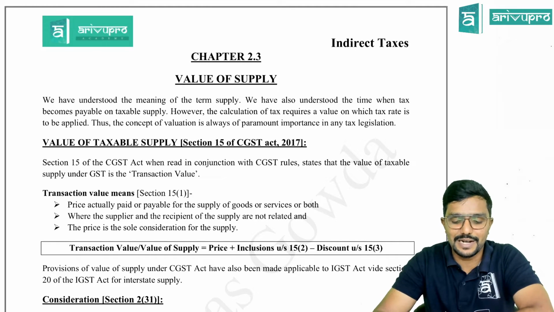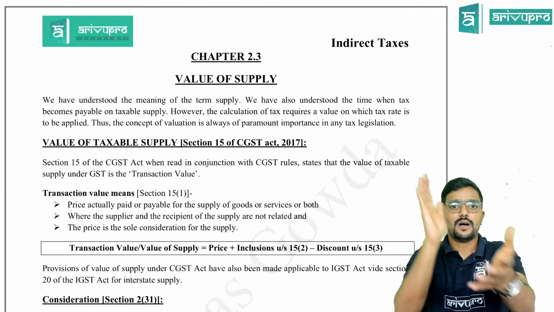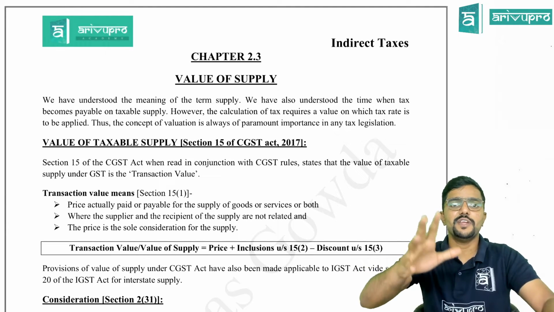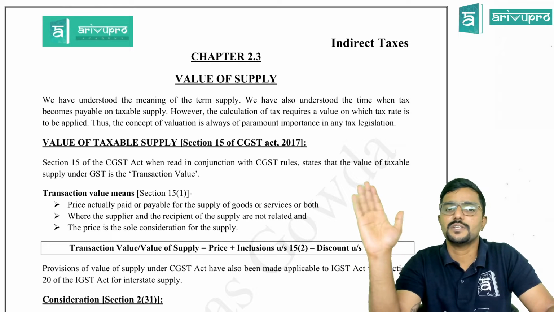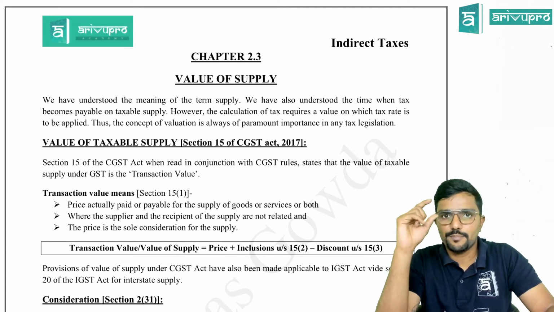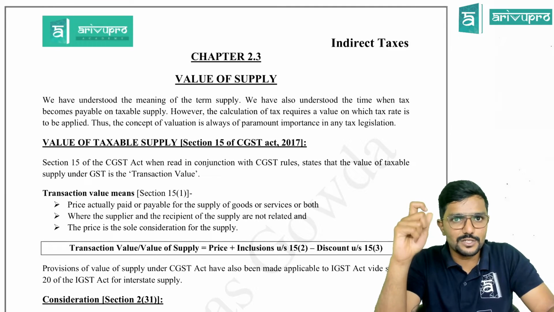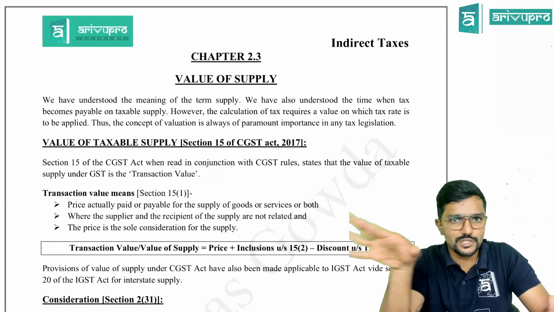So anything can happen, guys. There is no definite trend, like on this topic or chapter every year they ask this much, or in every attempt they ask this much. There is no definite trend at all. As I see it, for Part 1, which is indirect tax laws in your Paper 2, the marks weightage is 70 marks. That's all.